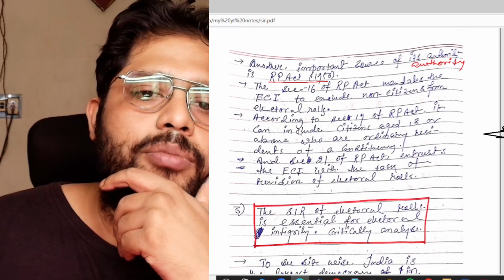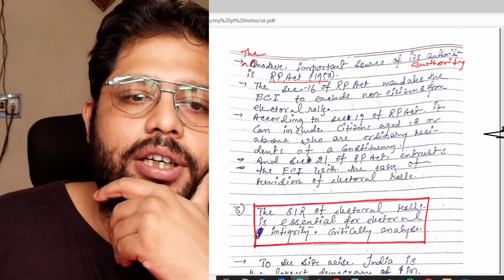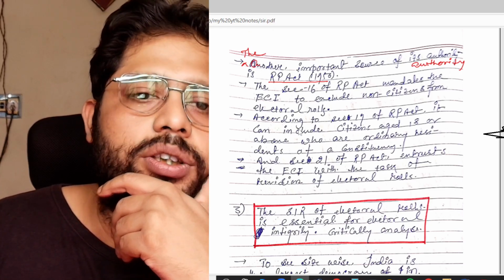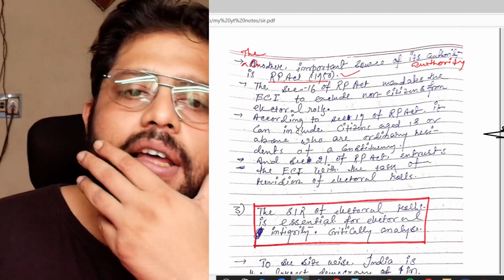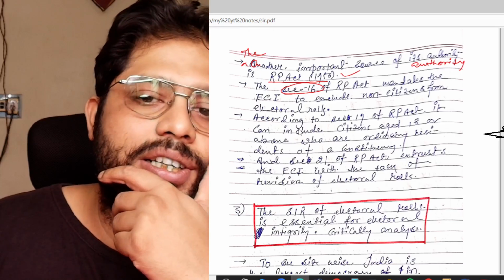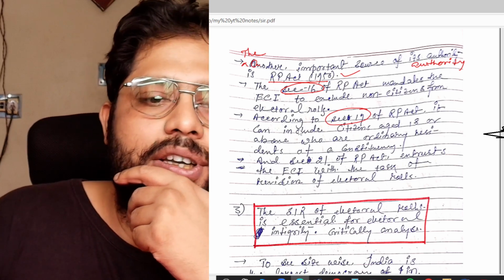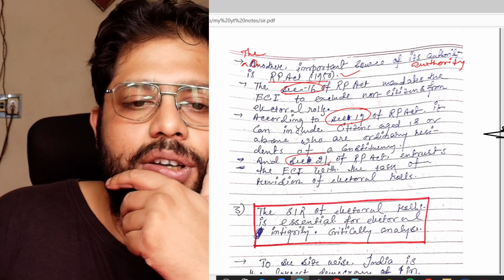Another important source of its authority is the RPA Act 1950. Section 16, I have already mentioned. I have also mentioned section 16 and section 19. Okay, so I have mentioned all the sections. If possible, you can remember it.